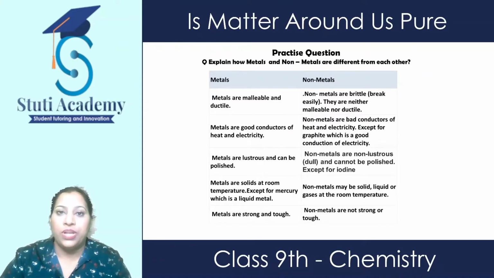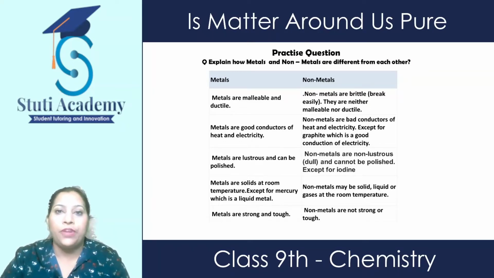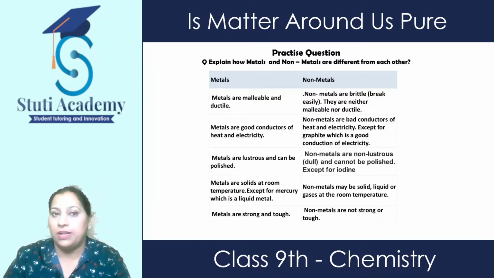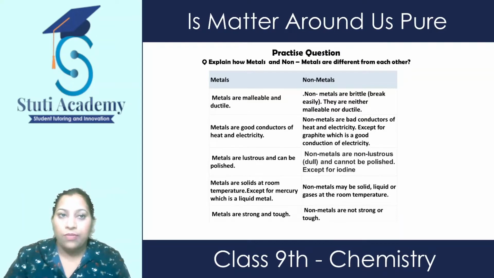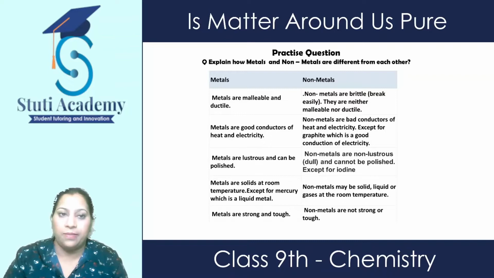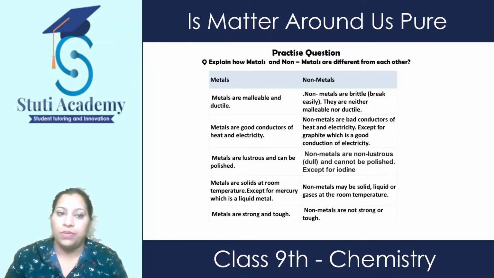Now, what type of question comes from this topic? The question is: how are metals different from non-metals, or write the difference between metals and non-metals. So these are the points. First, metals are malleable and ductile. Non-metals are brittle; they are neither malleable nor ductile. We can break them very easily. Metals are good conductors of electricity and heat. Non-metals are bad conductors of heat and electricity, except graphite, which is an allotrope of carbon.